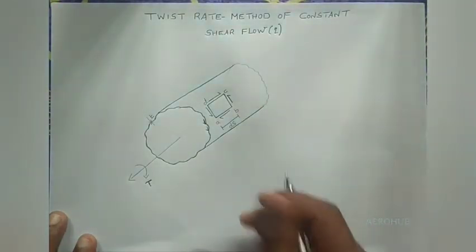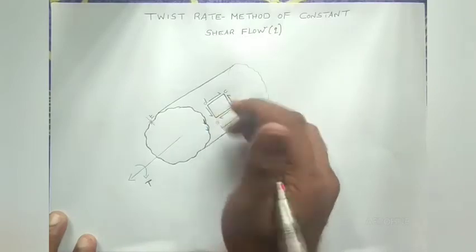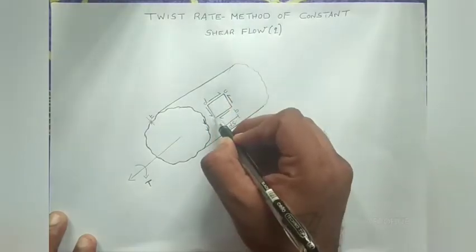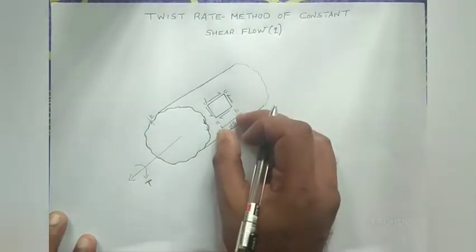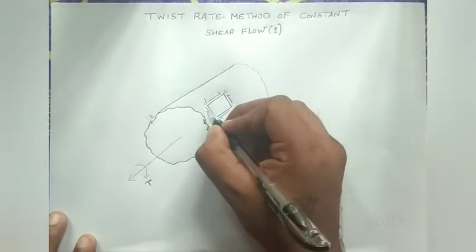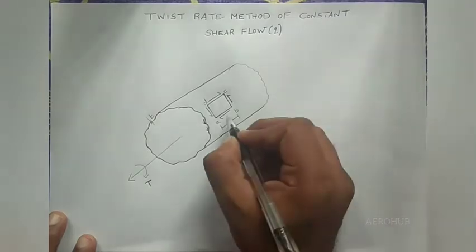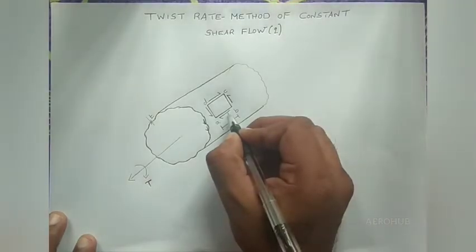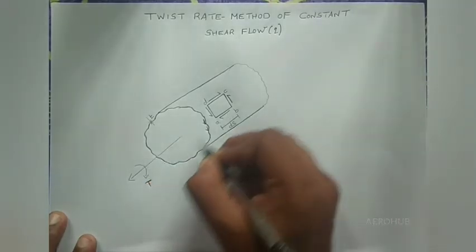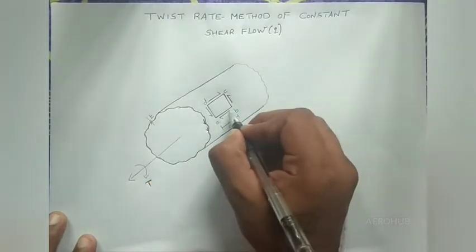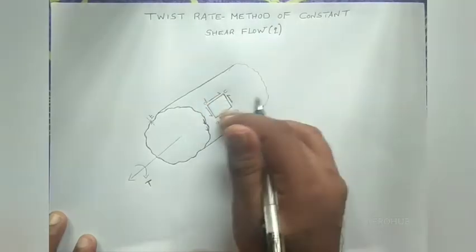Now we are considering a small 2D element of length ds, and the height is a unit height, that is, the height is 1. When we subject it to a certain amount of torque load, there will be a distribution of shear stress throughout this 2D element.